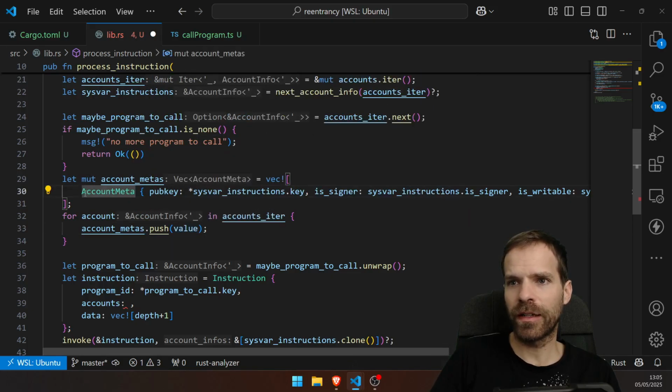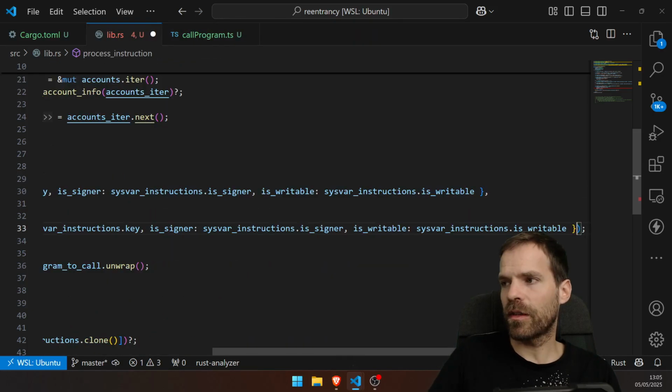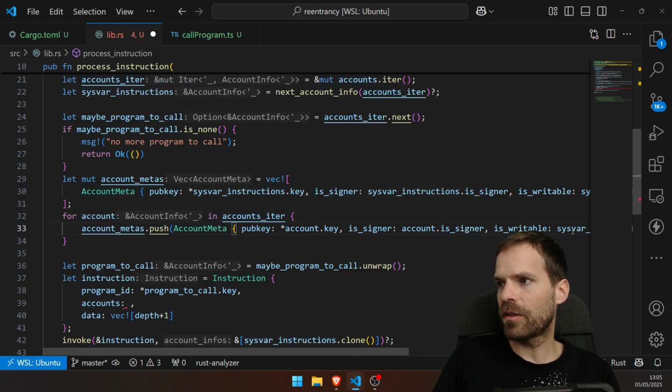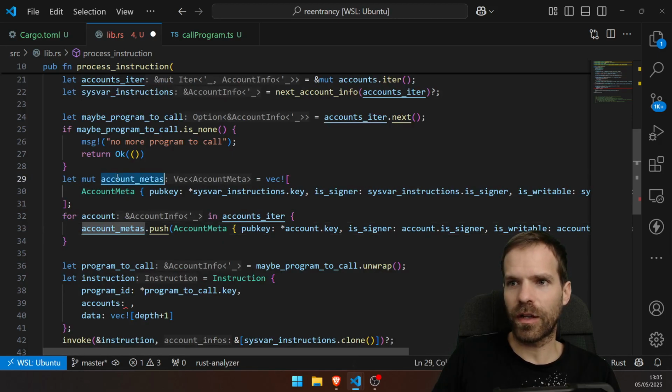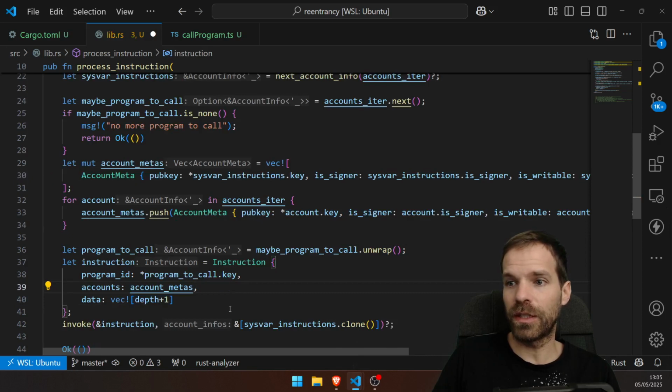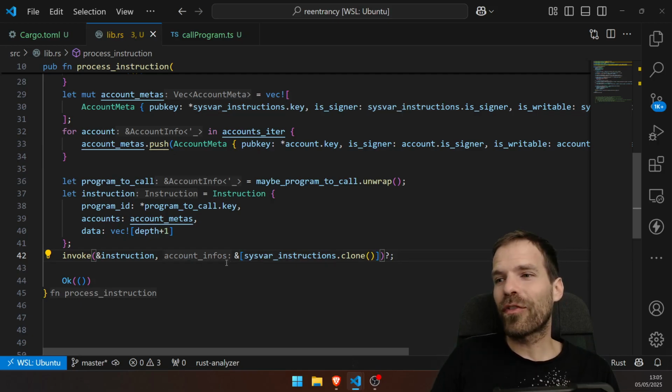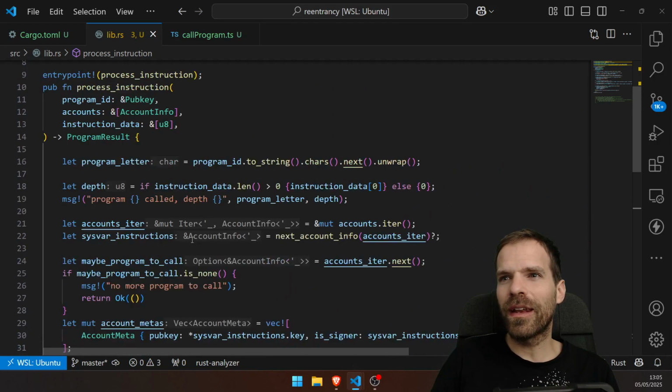And now I will again need an account meta like this, except I'm not using the sysvar, I'm using this account. The key, is it signer, is it writable? I'm just gonna create an account meta and push that into the account metas. And those account metas I'm then gonna put here. That's the first part. And then I also need to put it all down here. And I'm afraid that it's not gonna be enough.